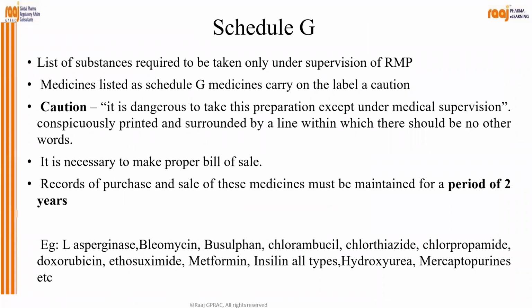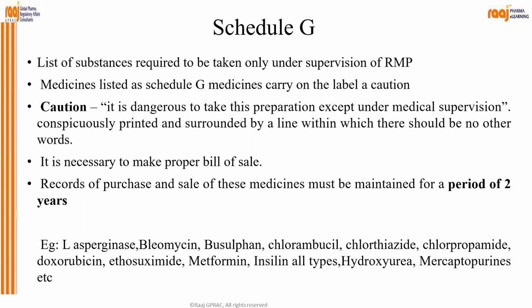Schedule G, the list of substances required to be taken only under supervision of a registered medical practitioner, that is RMP. So medicines listed as Schedule G medicines carry on the label a caution. Okay, the word caution is important. Caution means what? It is dangerous to take this preparation except under medical supervision. It is conspicuously printed and surrounded by a line within which there should be no other words. Okay, so it is necessary to make a proper bill for sale.